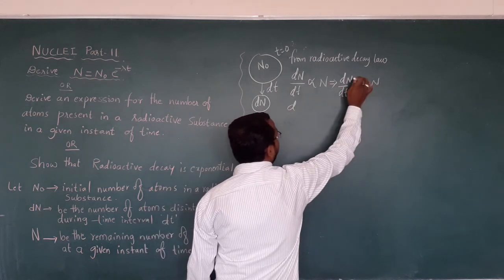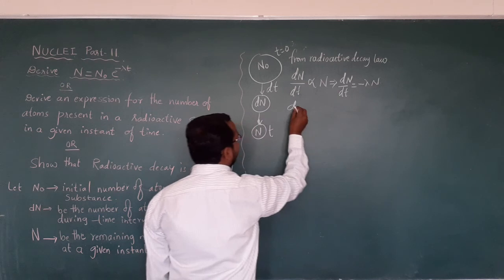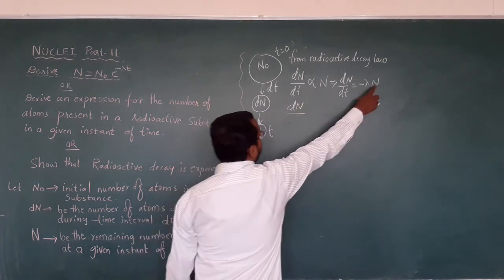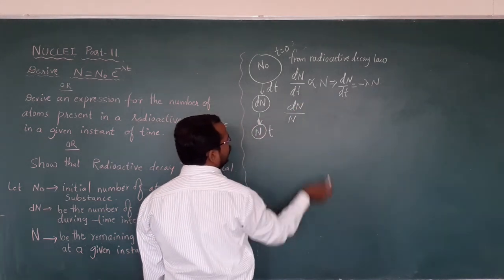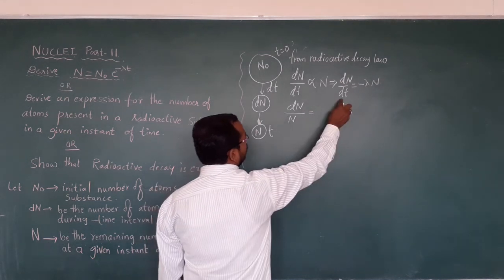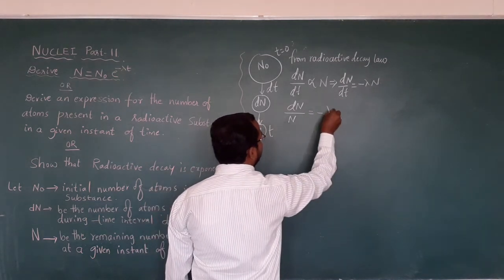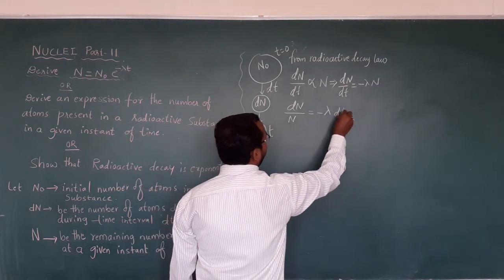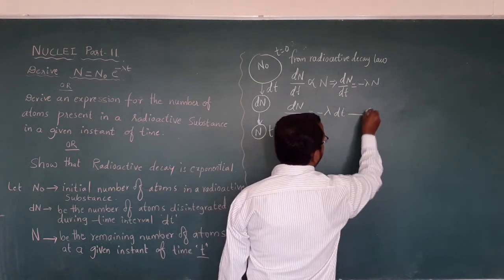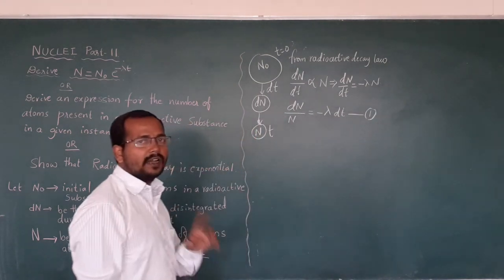Now rearranging this equation, take the N terms to one side. That is dN divided by N, with N coming in the denominator, which will be equal to minus lambda into dt, as dt goes to that side. I will consider this equation as equation number 1.